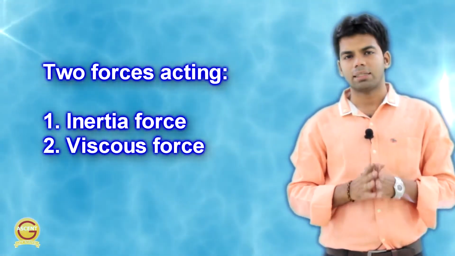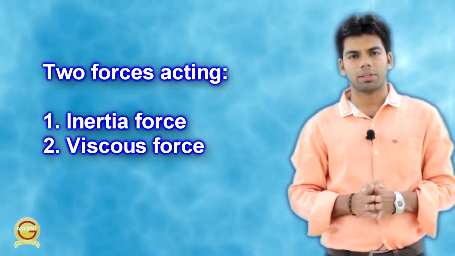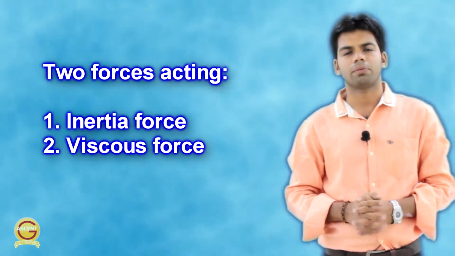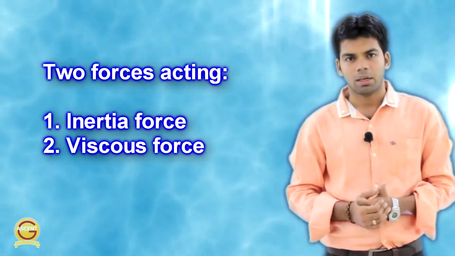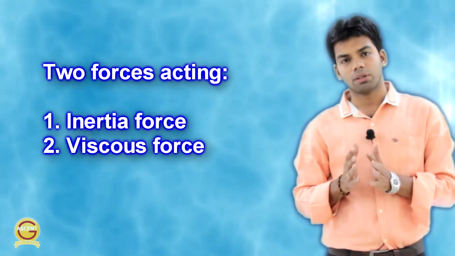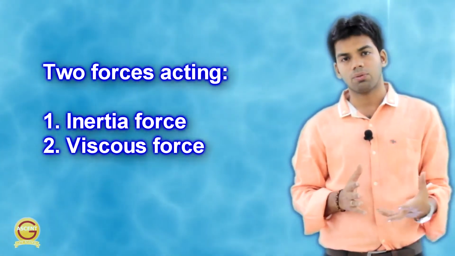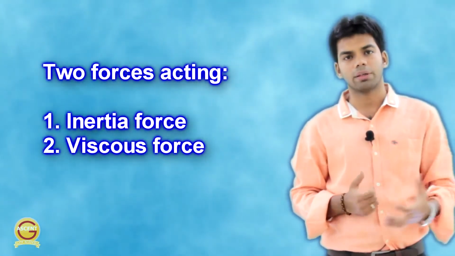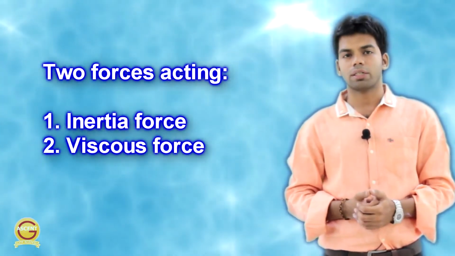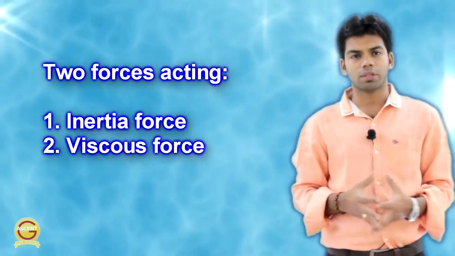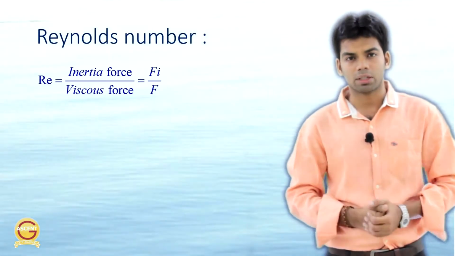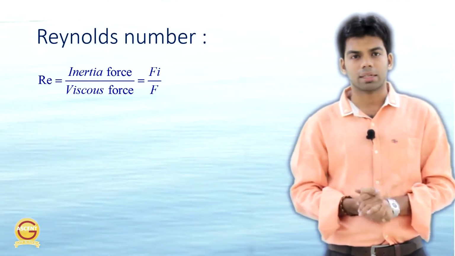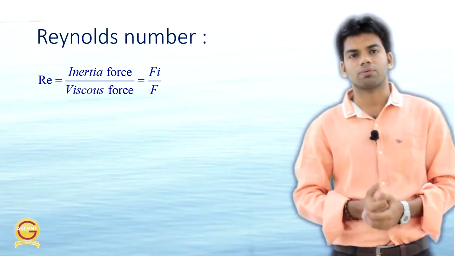Now there are basically two types of forces involved when the water is flowing through a pipe. The very first force is the inertia force and second is the viscous force. Now if the velocity of the fluid is less, the viscous force obviously is predominant over the inertia force, and if the velocity of the fluid is more, the inertia force is predominant over the viscous force. And based on this, Reynolds gave a number that is called the Reynolds number, and that Reynolds number is the ratio of inertia force to viscous force.